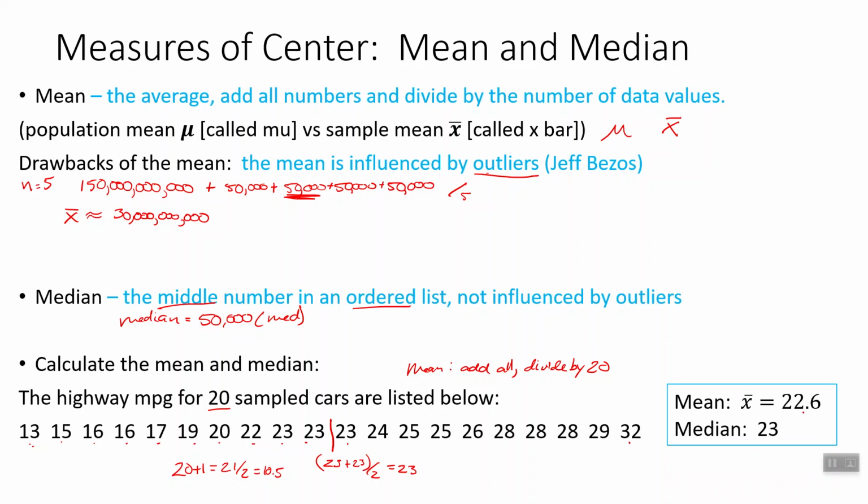The mean ends up being 22.6. Notice we use x bar because this is a sample. It says sample right here. And our median is 23. So our mean is less than our median, just a little bit. That means we can say that this data would be skewed. It's skewed towards the mean, so it's skewed left. All right, so don't forget that.